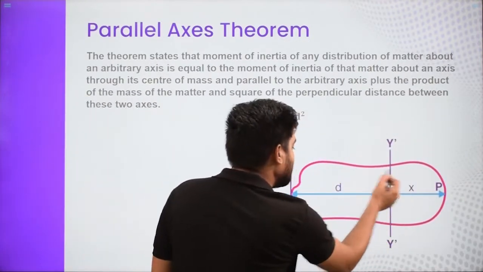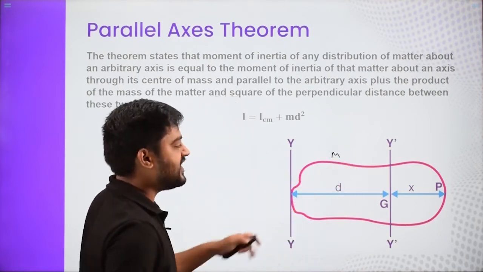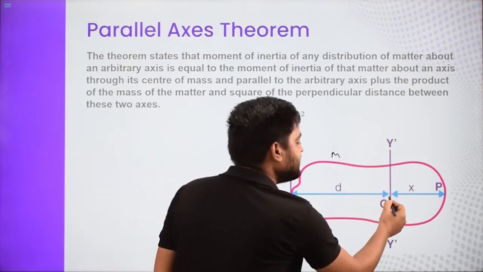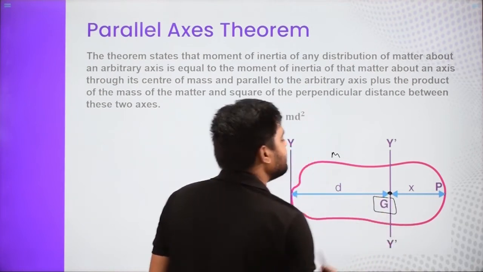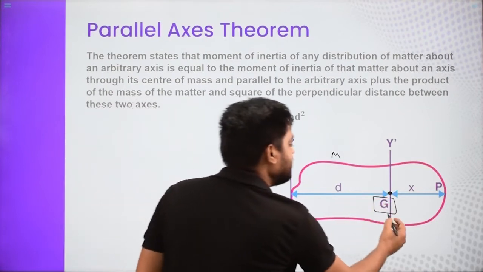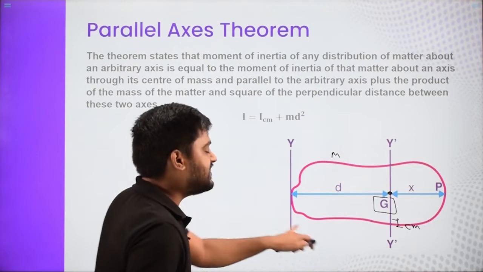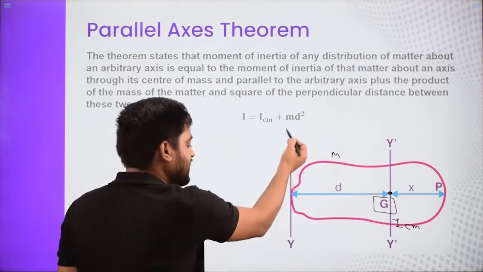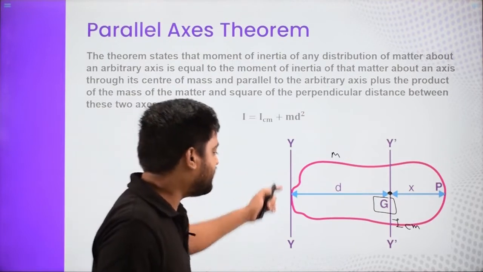This is the body of mass m. If this is the center of mass, the center of gravity G, and you know that the moment of inertia about this axis is I_CM, and the mass of this entire object is m, then you want another axis, yy.